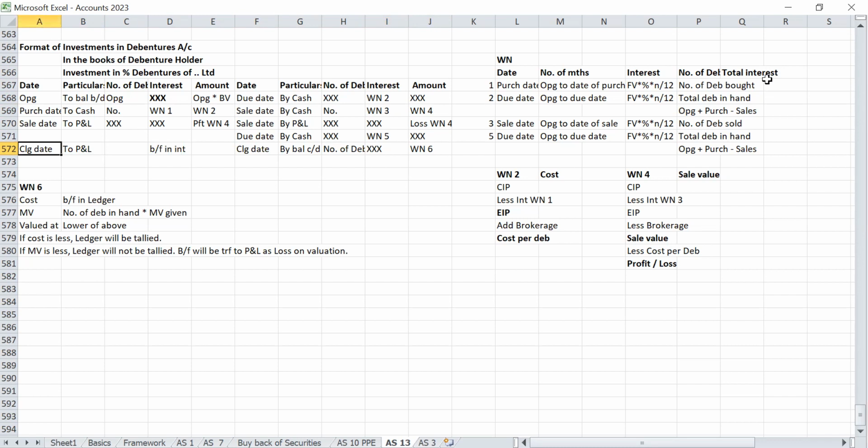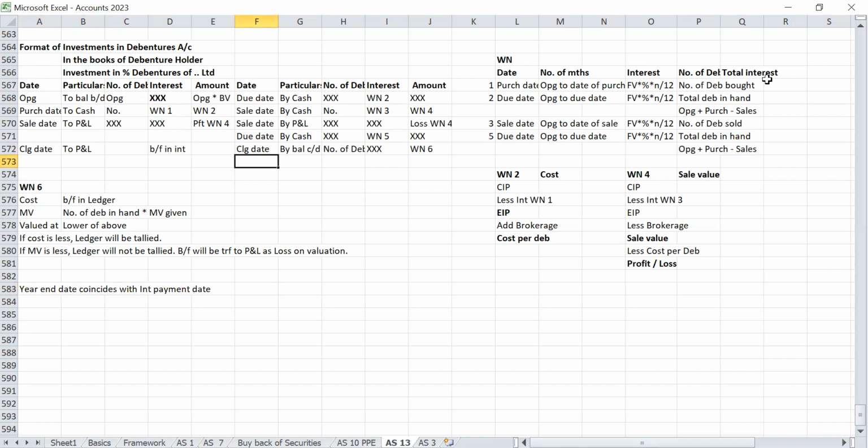This will be the case when the year end date coincides with the interest payment date.